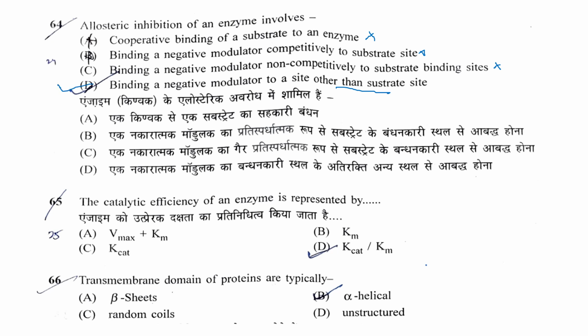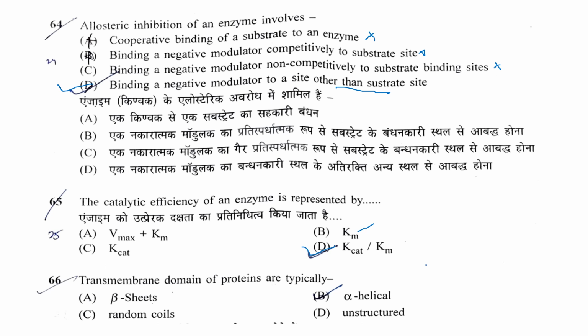Next question is, the catalytic efficiency of an enzyme is represented by Vmax plus Km, Km, or Kcat by Km. Correct answer is Kcat by Km. So the catalytic efficiency of an enzyme is determined by this Kcat by Km. Km is the substrate affinity.